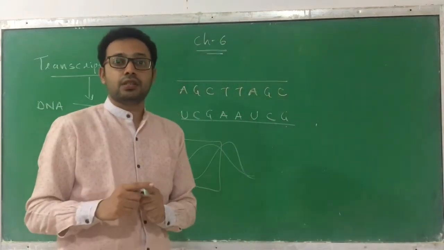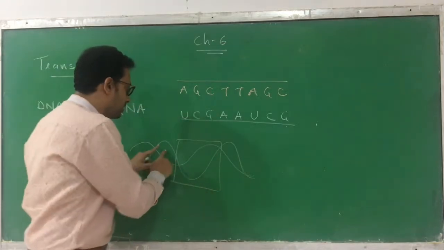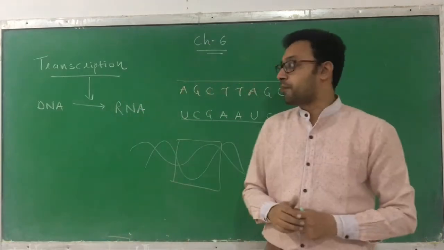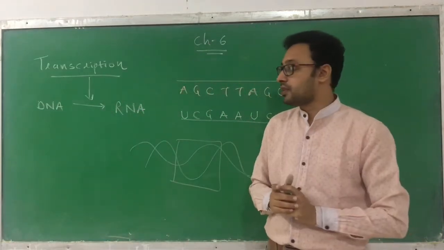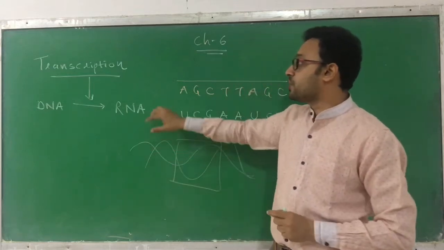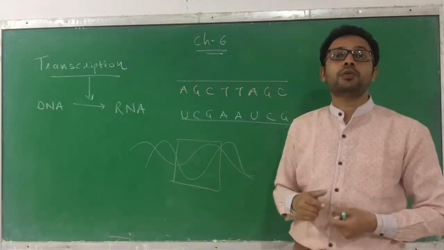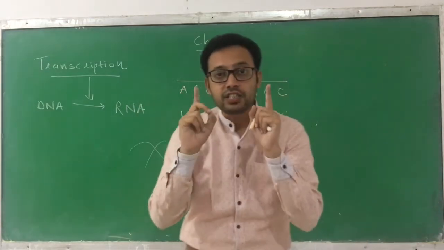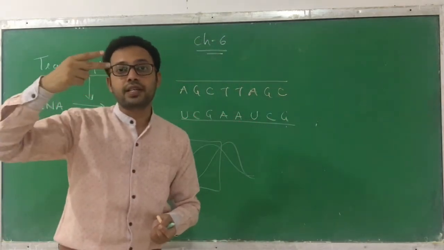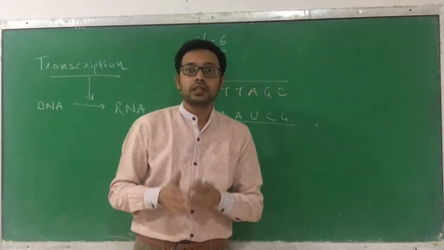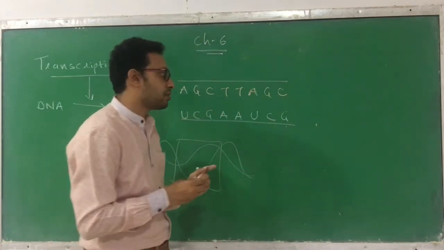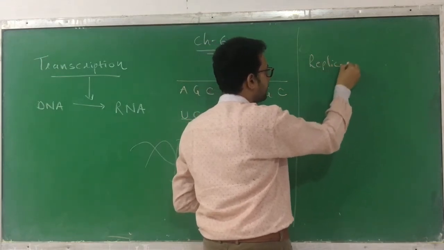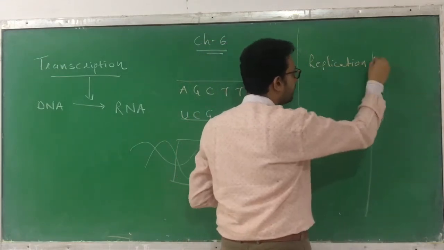In replication, both chains will be copied. But in transcription, only one chain is going to be copied, that is the template chain. Why is only one chain copied? Because here RNA is produced, and the structure of RNA has only a single chain. So only one chain is copied from the double-stranded DNA. This is a difference between replication and transcription. I have just briefly told you the differences between replication and transcription, so you can easily understand.